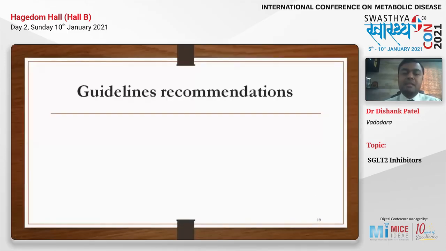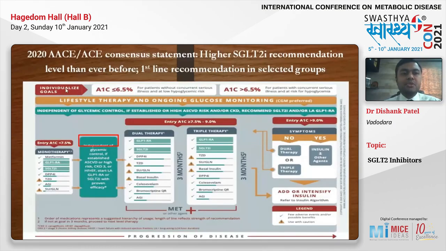And because of these trials, now the guidelines are changed. Now, if you can see the 2020 guidelines, earlier I showed you 2013 guidelines. Now the SGLT2 inhibitors are in number 3 position. Earlier it was number 5, now it is number 3 everywhere. Here it is number 2, here it is number 2. And there is a green mark here. That means the molecules with safety, there is no caution required now. They are the molecules with safety.